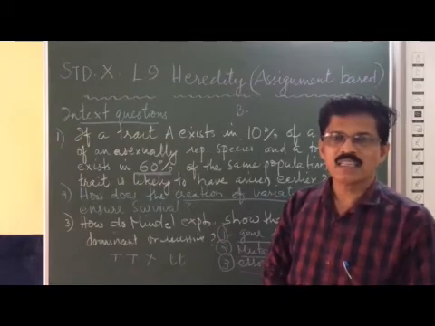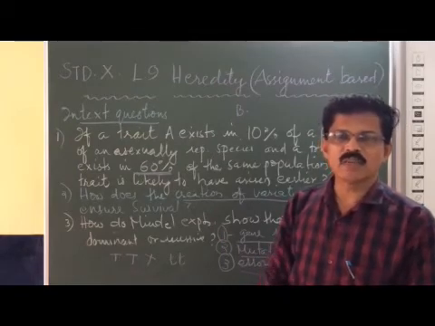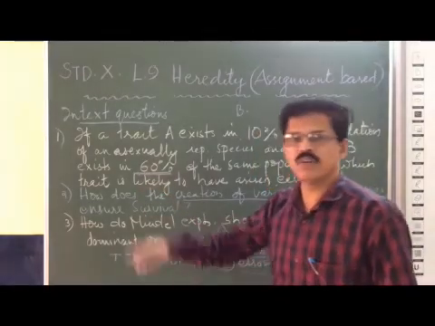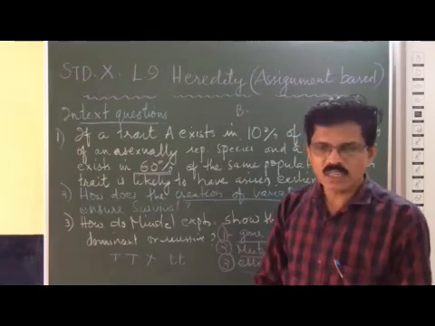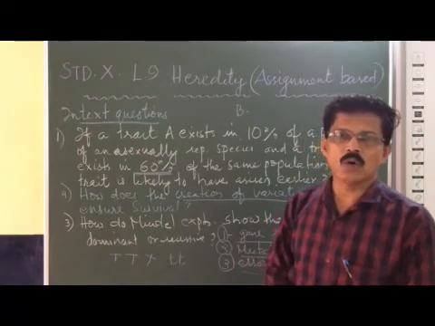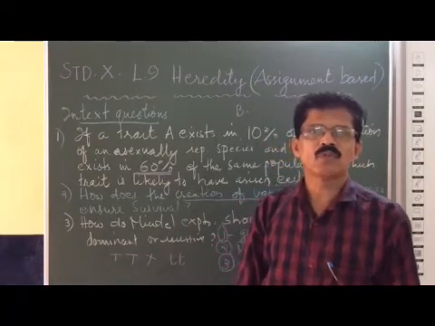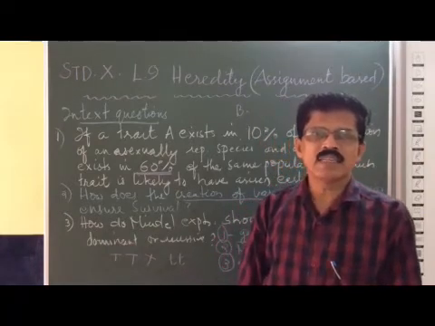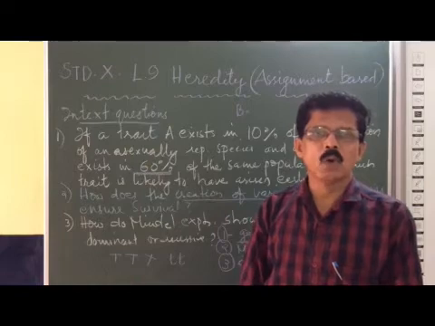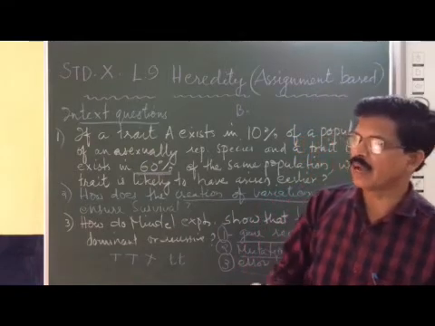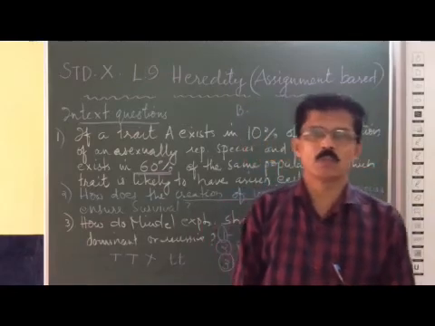Why did the short trait develop in the F2? This trait was already there in the F1 generation. Why was this small t, or short trait, not expressed? Because the trait capital T is dominant over small t.